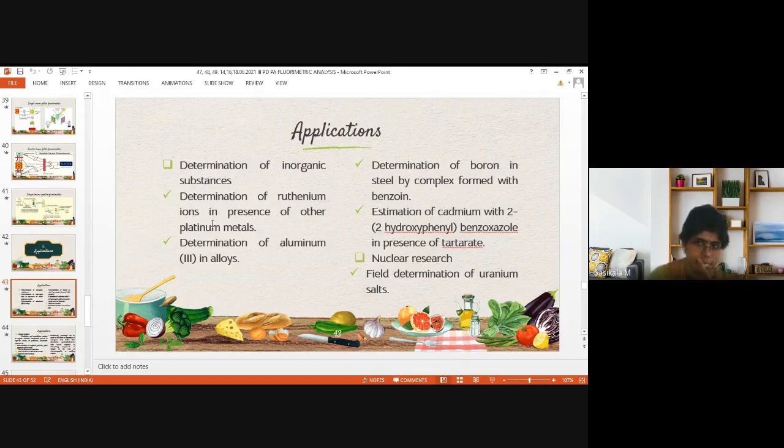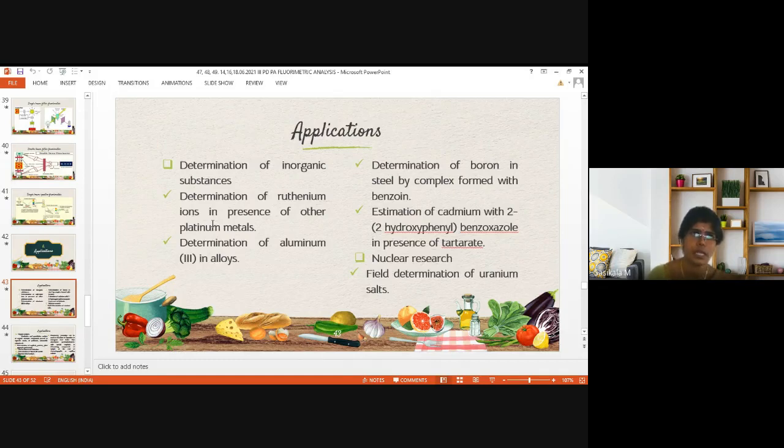This part I'm going to give as an assignment, so you will be writing it with examples. Focus on different fields: inorganic, organic, and pharmaceutical drug substance analysis.